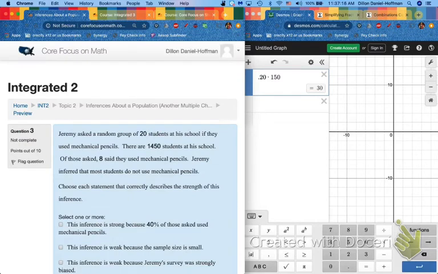Number 3. Jeremy asked a random group of 20 students at his school if they used mechanical pencils. Probably because he ran out of lead. I remember when people used mechanical pencils, they were always asking me for more lead. And I never had mechanical pencils. There are 1,450 students at his school.